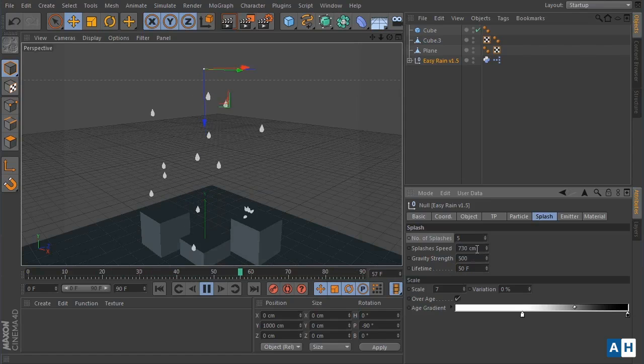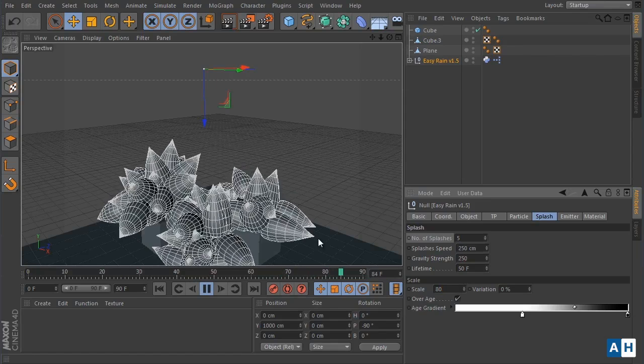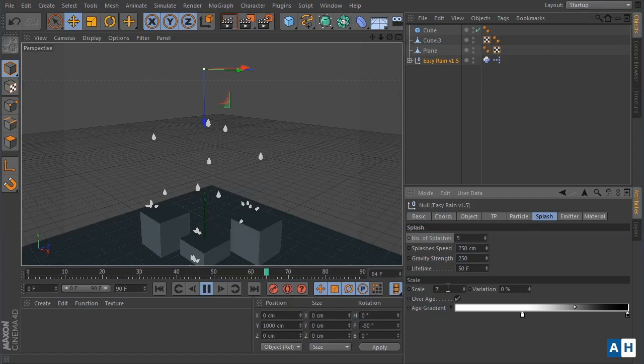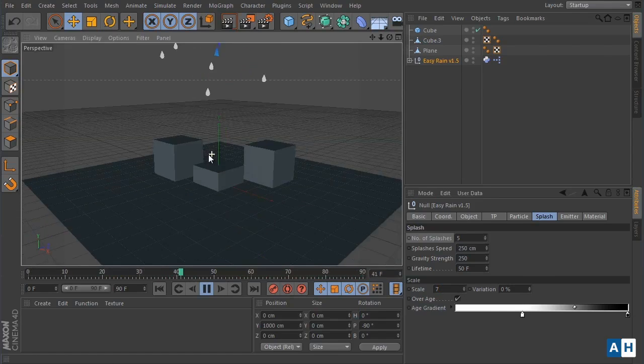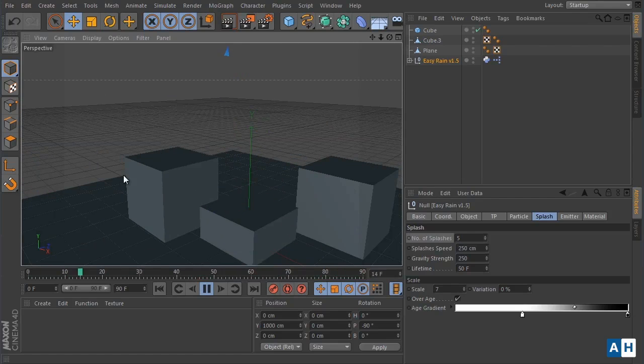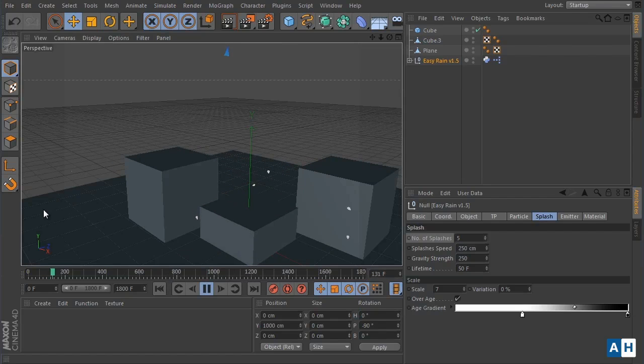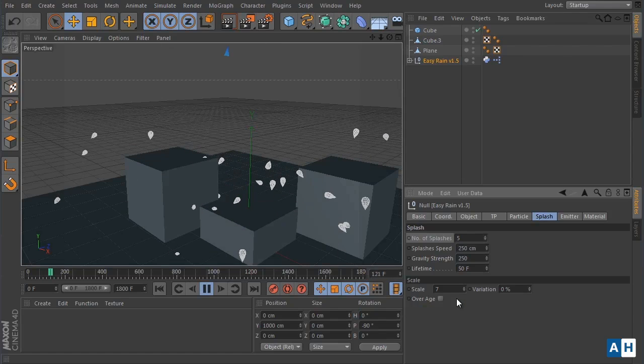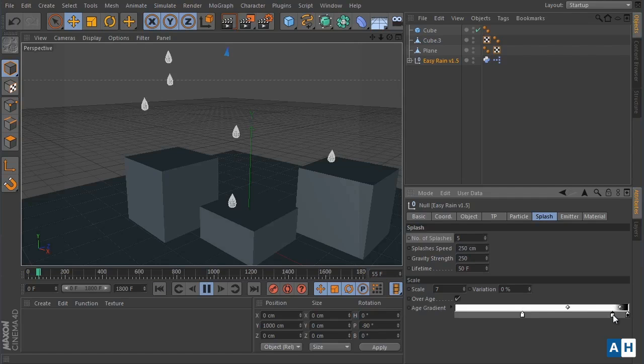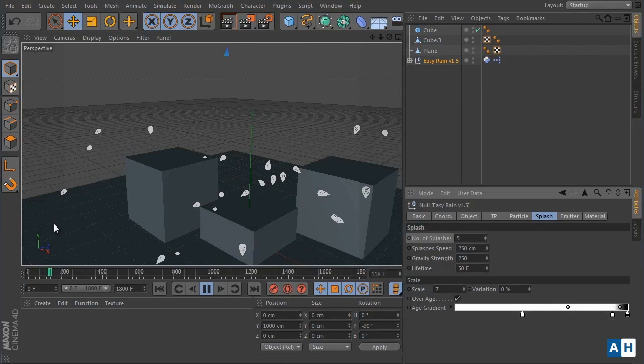You can also change the scale of the splashes. You have the variation, and you can enable or disable scale over age. As you see, if we just increase the number of frames, the splashes begin to scale down until they disappear, and this can be disabled from here, so they will only disappear suddenly. And you can play with this gradient to create a different scale effect.